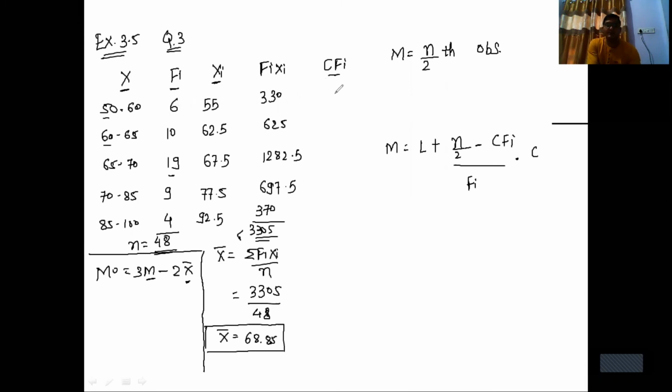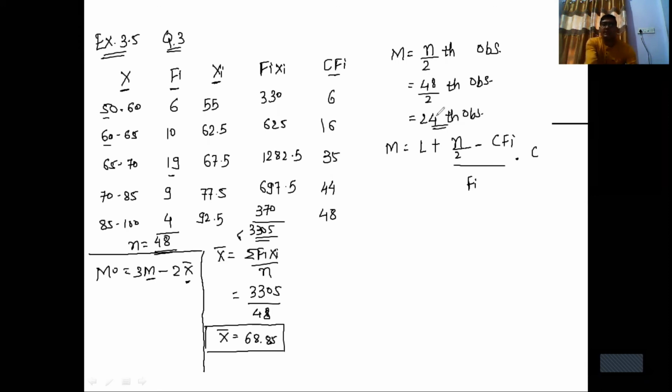First value is 6. 6 plus 10, 16. 16 plus 19, that is 35. 35 plus 9, 44. 44 plus 4, 48. Okay, so this is the cf. Next one, median class is n by 2 th observation. N is equal to 48, so n by 2 th observation, answer is 24th observation.